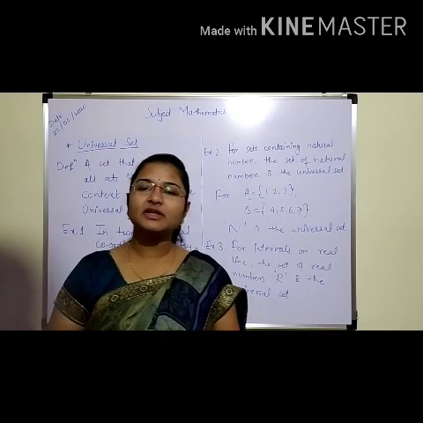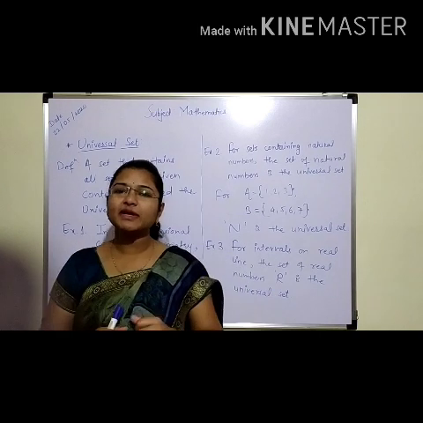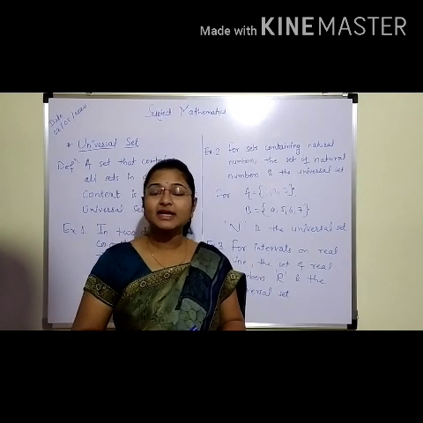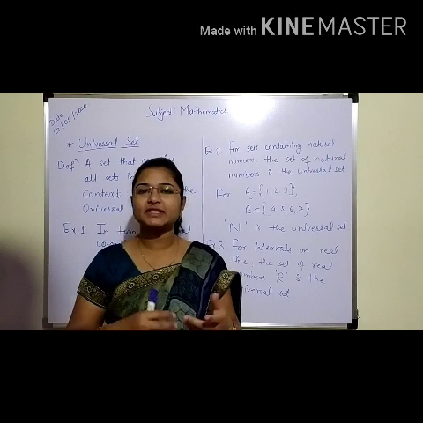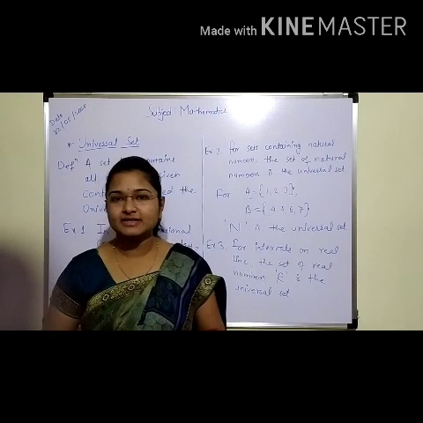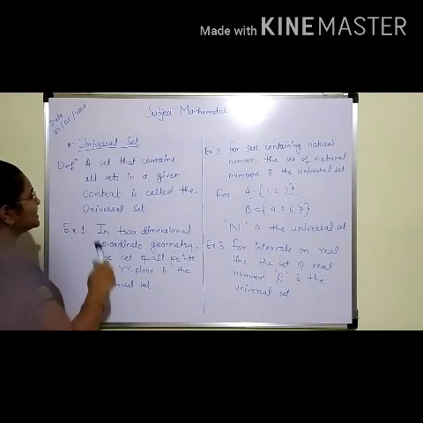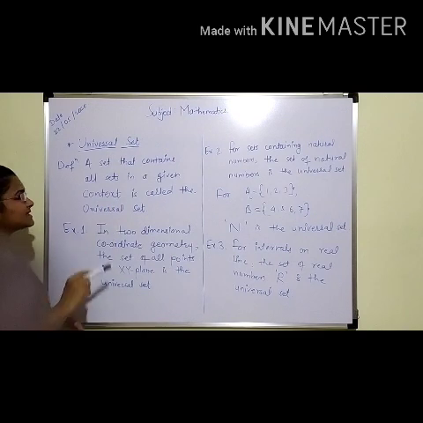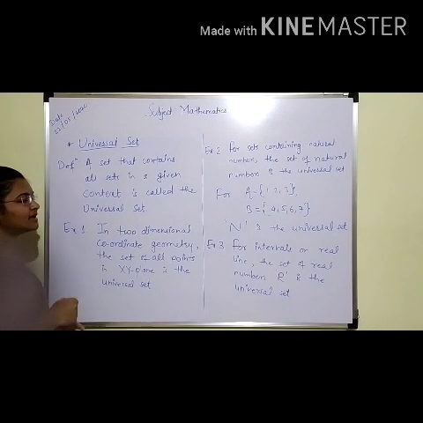Now we'll start with the universal set. What is the universal set? The universal set is the superset for all the subsets, all the sets given in the context. Now we'll see the definition. A set that contains all sets in a given context is called the universal set.